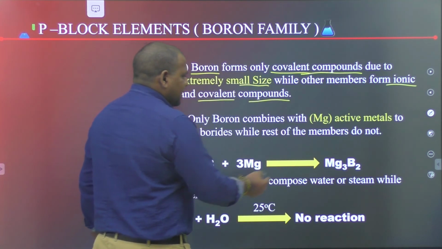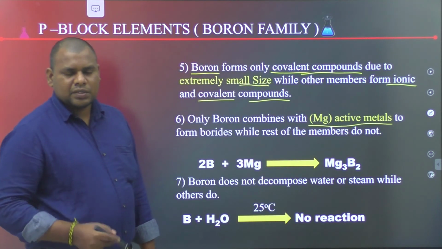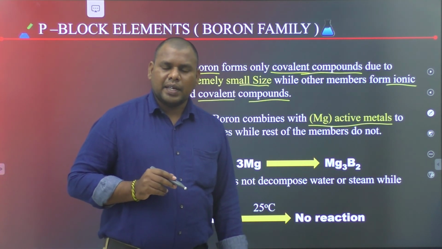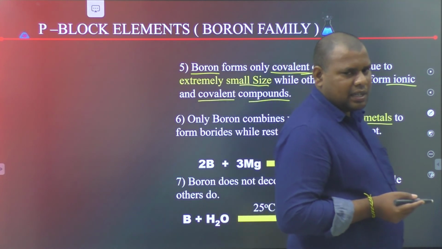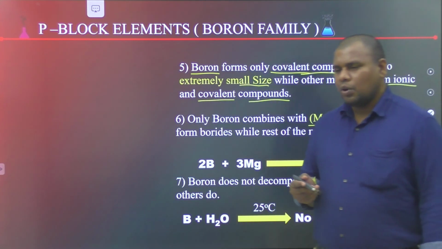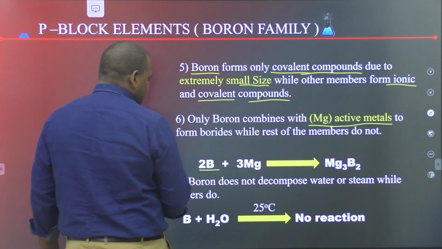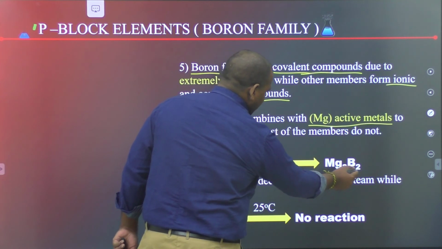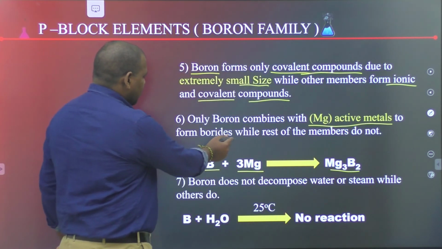Only boron combines with active metals. The remaining elements do not combine with active metals. Boron can combine with active metals to form metal borides. For example, boron reacts with magnesium, an active metal, to form magnesium borides.